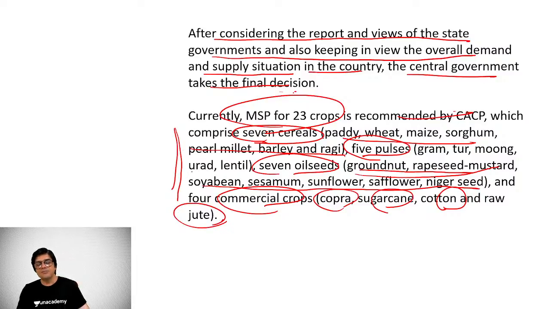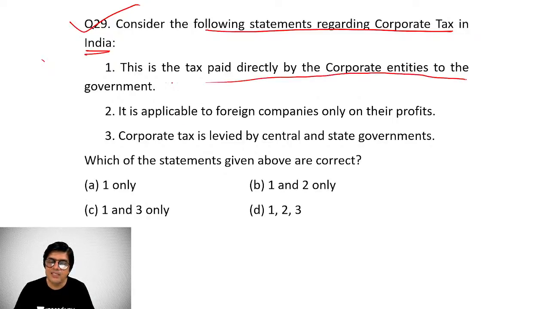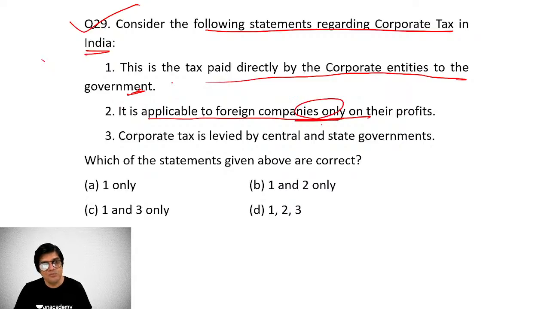You have to remember that. The 29th question is: consider the following statements regarding corporate tax. Corporate tax, as you know, is a direct tax on companies. This is a tax paid directly by the corporate entities to the government. Obviously, this is right. It is applicable to foreign companies only. No, it is applicable to both domestic and foreign companies. And it's levied by central and state governments. No, it is levied only by the central government. So which of these above statements? I am talking about 29. Only statement 1 is correct.